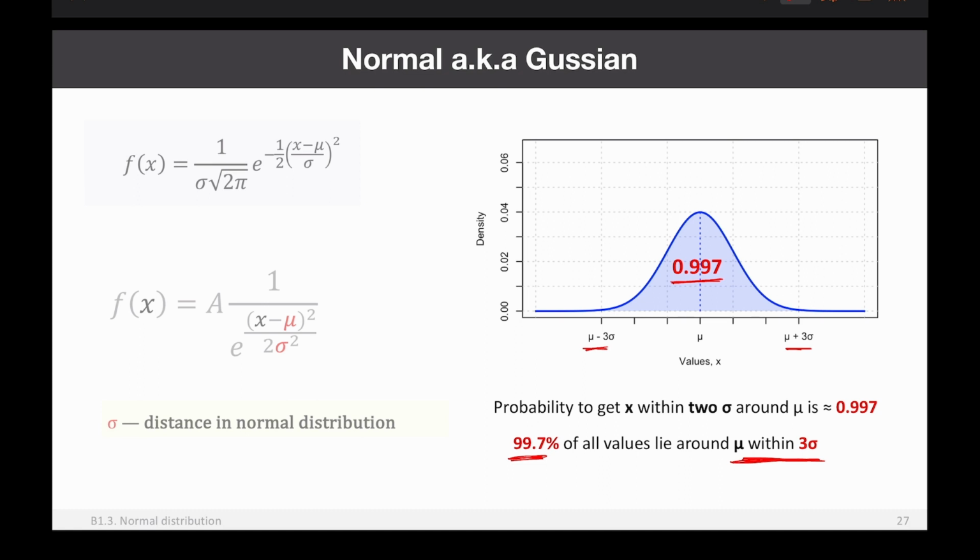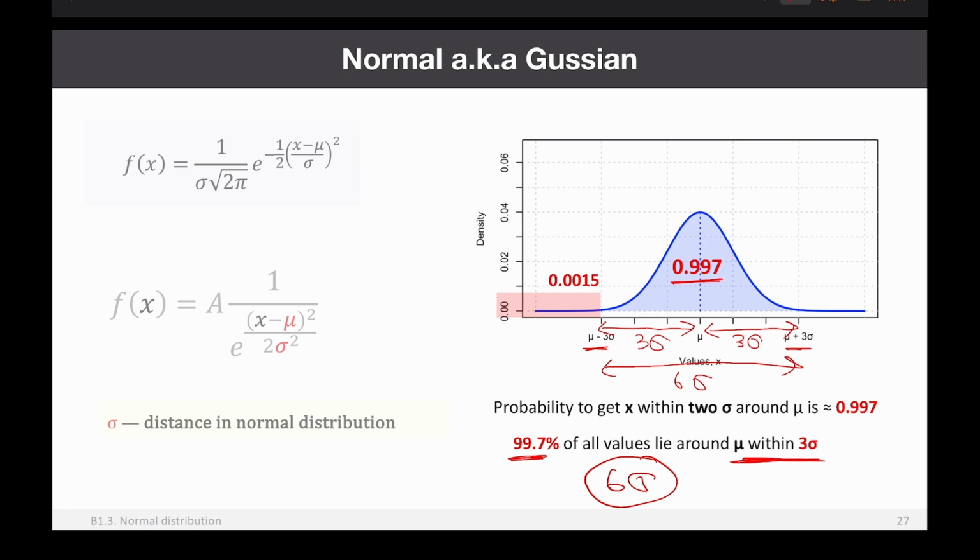So sometimes it's called the 6 sigma rule. So it means that you remember this is 3 sigma, right? And this is also 3 sigma. So together it's 6 sigma. So almost all values lie within this range of 6 sigma around mu.